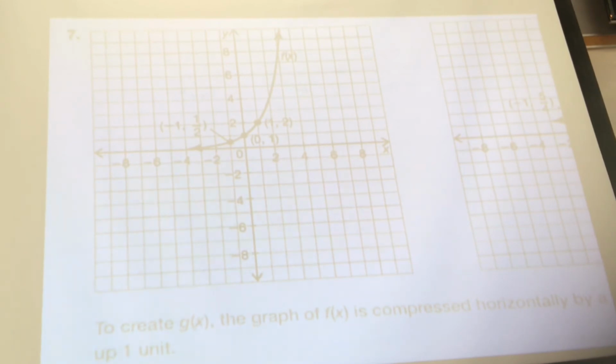Okay. The reason why I'm a little worried about the word the number is because what if it said, like on tonight's homework, 3 minus x instead of the x coming first. How do you change 3 minus x to put the x first? What would that say? Negative x plus 3. Do you guys understand that 3 minus x is the same thing as negative x plus 3? Okay. So that's why I'm a little worried when you say just the number. So you want to say the operation of the number, because you want to know that it's going to be the opposite when it's inside the argument. Thank you for sharing, Jerson.